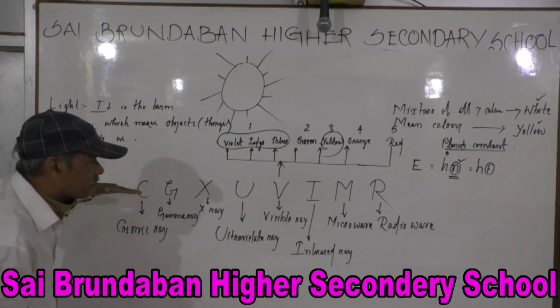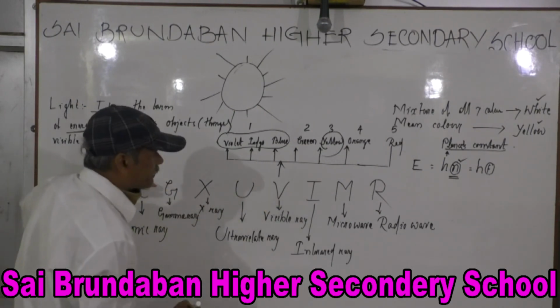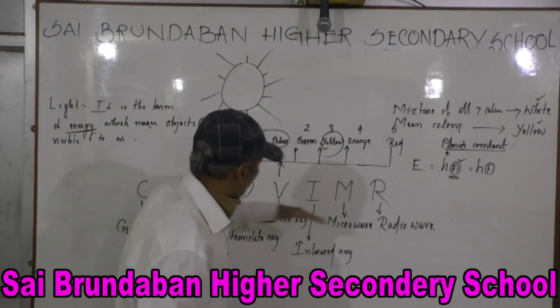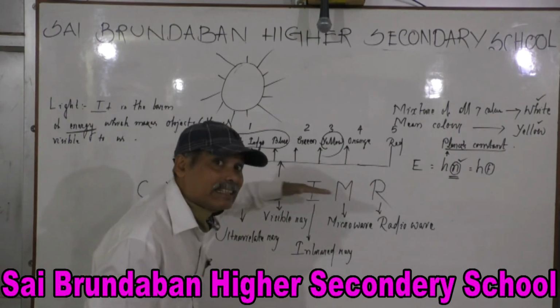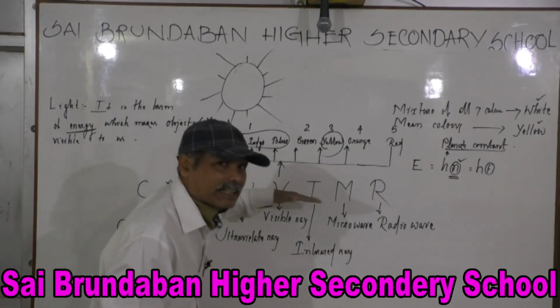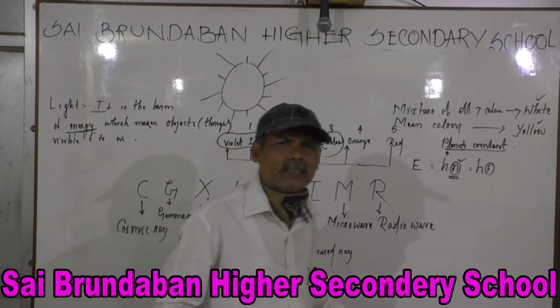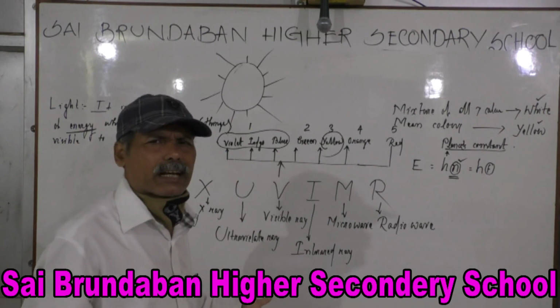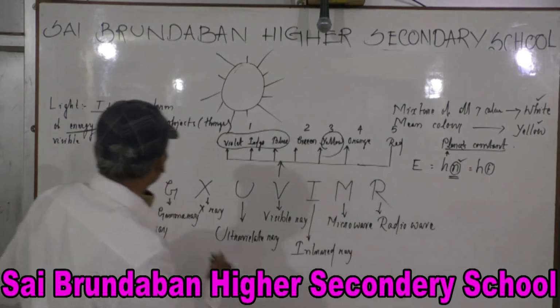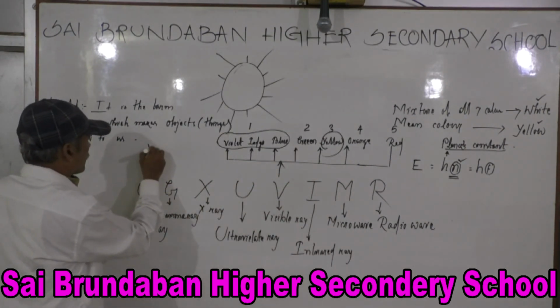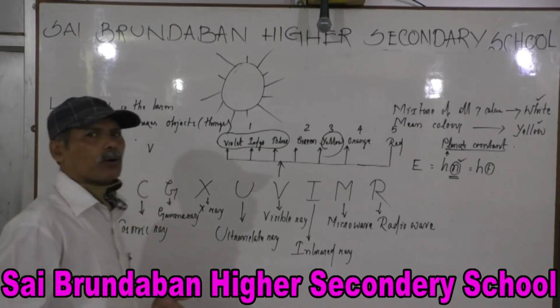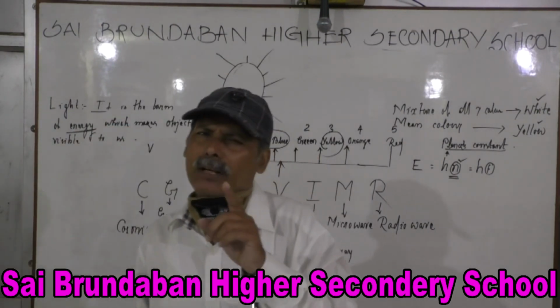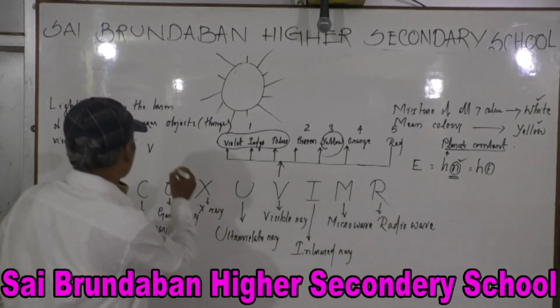When you go from left to right, from cosmic ray to radio wave, wavelength increases. What does wavelength mean? You know, velocity is generally represented as v, but the velocity of light is represented as c.